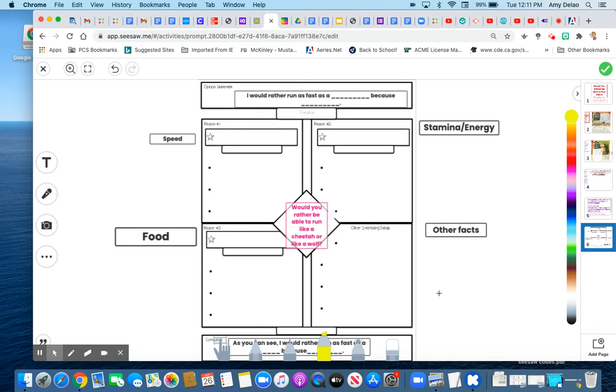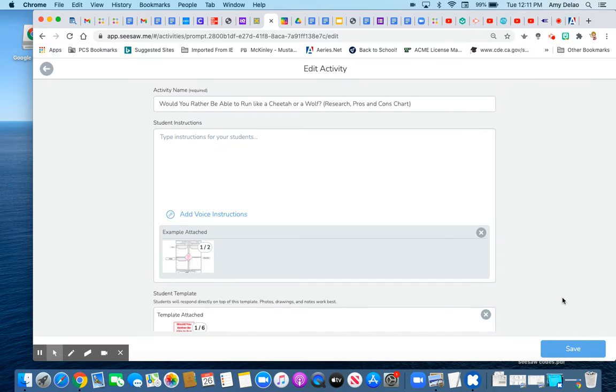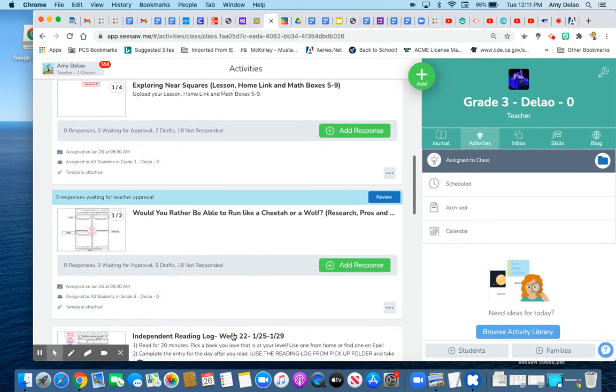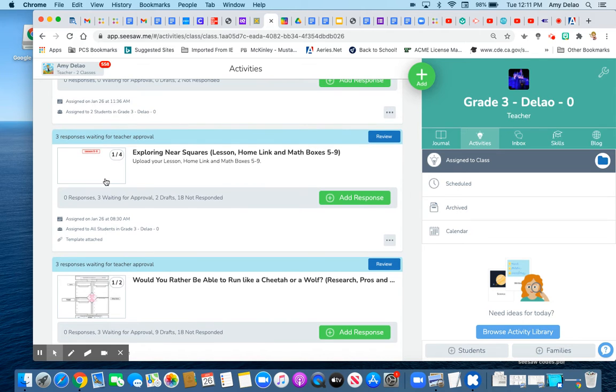Down here it says, as you can see, and you can make a box over here if you can't fit it in here. It says, as you can see, I would rather be as fast as whatever it is, because. Make sure you do that. And again, it's fine if you write it over here. So let me go over math with you in just a second. Let me hit save.